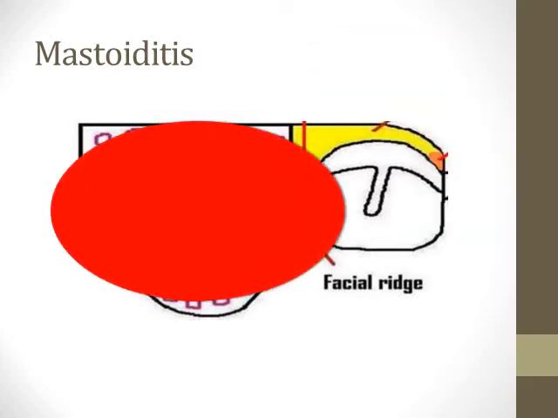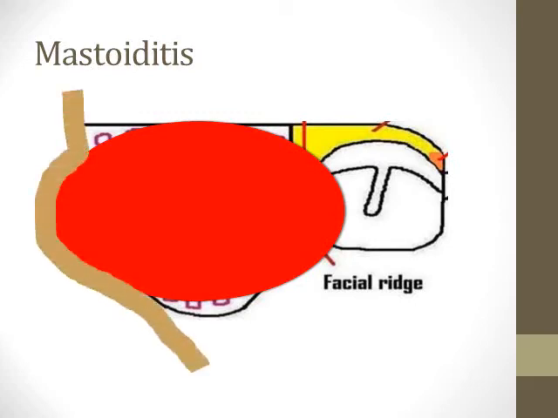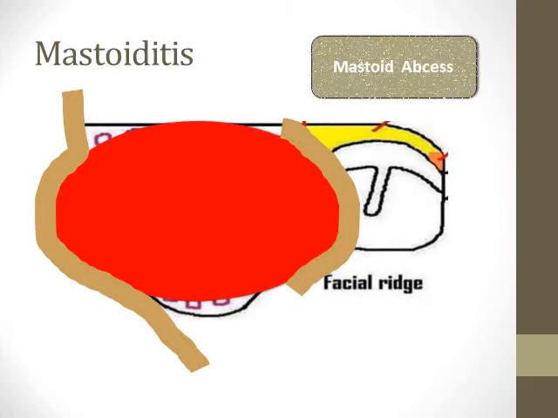If you leave this patient without treatment, this abscess will enlarge more and more in size. It causes erosion of the cortical bone of the mastoid, and it will cause a cystic swelling beneath the skin over the mastoid process. It will also cause erosion of the bony external auditory canal, the posterior wall, and it will cause a bulge beneath the posterior wall of the external auditory canal.